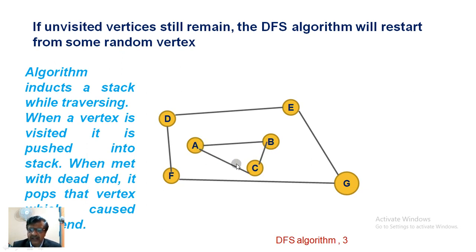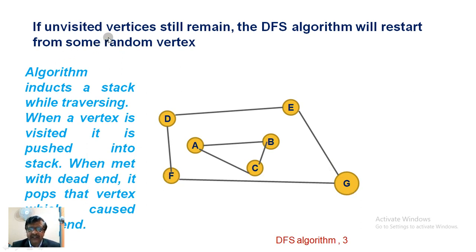All the vertices have been visited, but surprisingly, since the algorithm will always move hand in hand with the adjacency matrix or adjacency list, it will come to know that there are still vertices to be visited. Once again, this algorithm will be re-implemented, and it will choose D, and it will continue to E, it will come to G, it will come to F, and it will close.